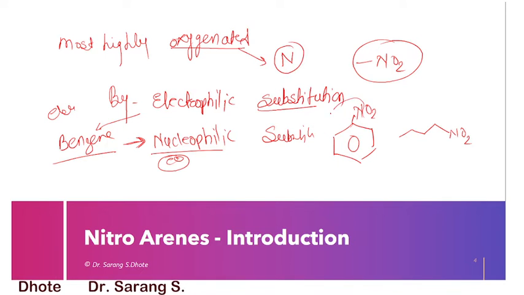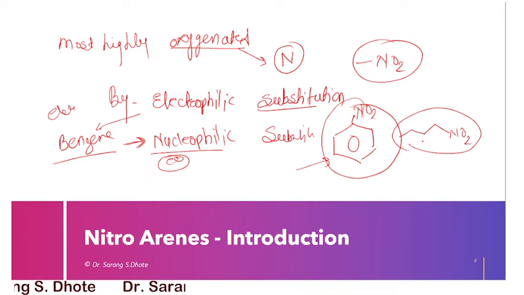We can easily prepare aromatic nitro compounds, so they are more easily available compared to aliphatic nitro compounds. So this is regarding the introduction of nitro compounds.